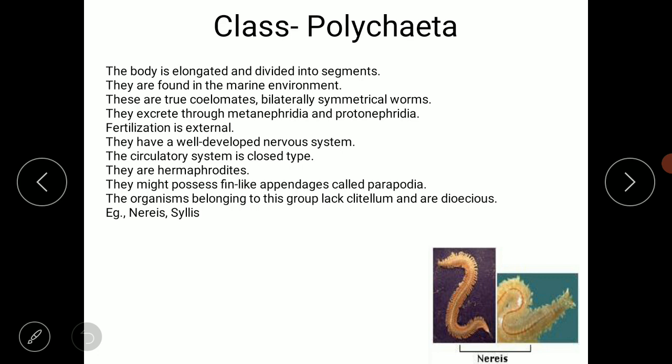They might possess a fin-like appendage. We call it the parapodia. The organisms belonging to this group lack the clitellum and they are dioecious. The example is Nereis and Psilis. So this is the example, Nereis. Okay, we already observed this image before.